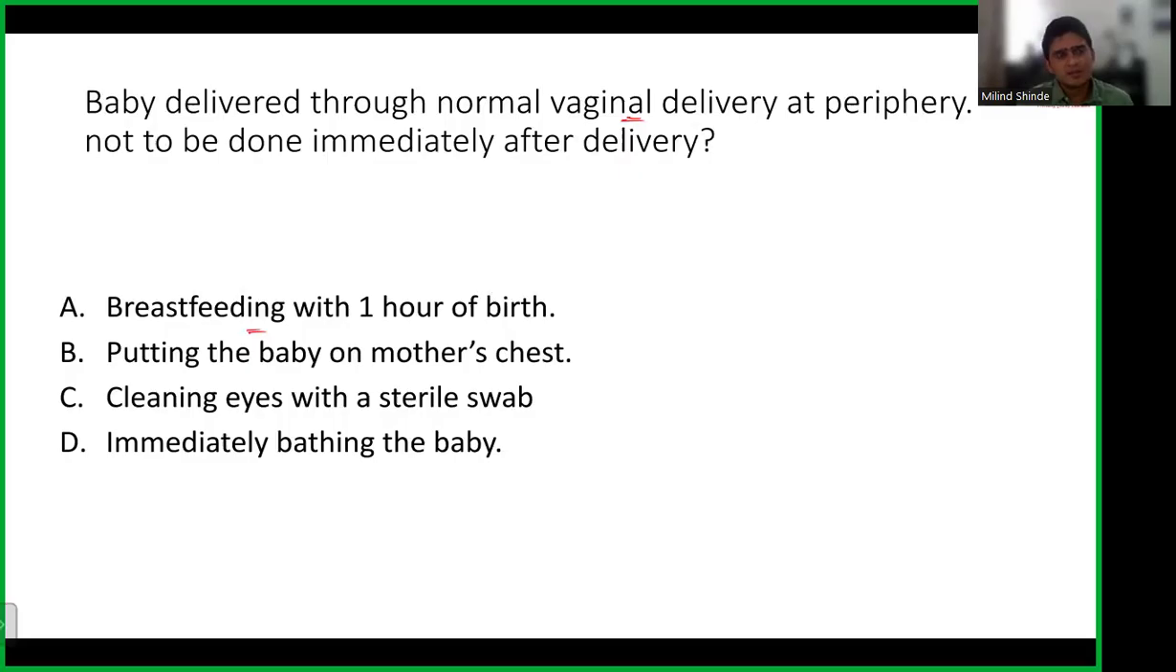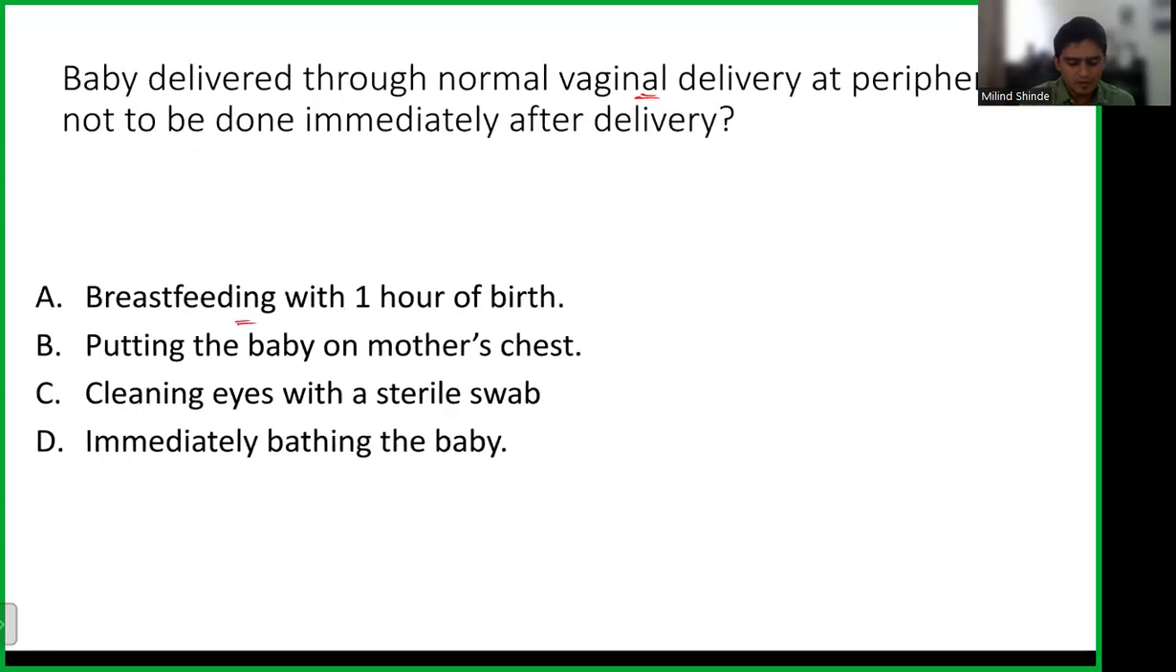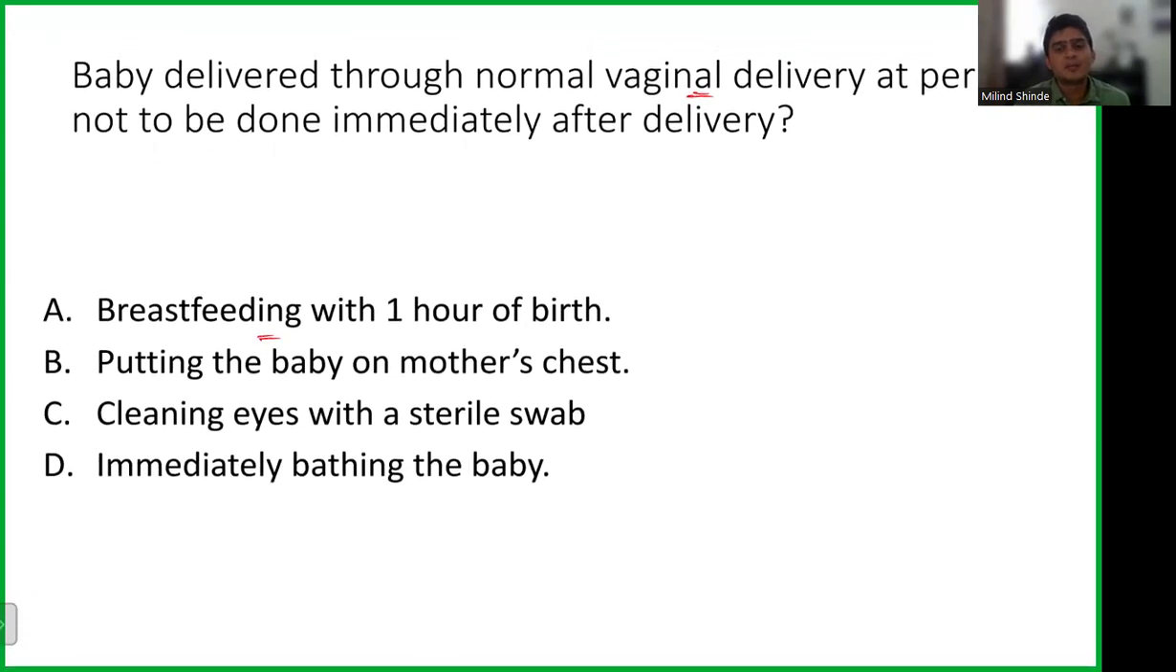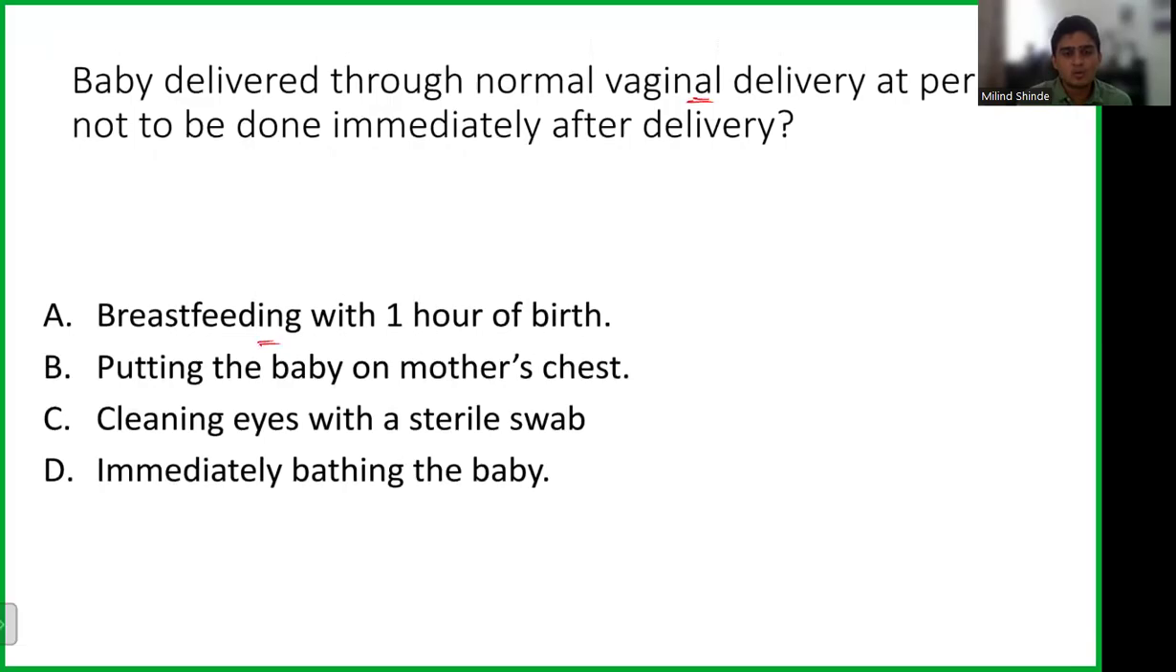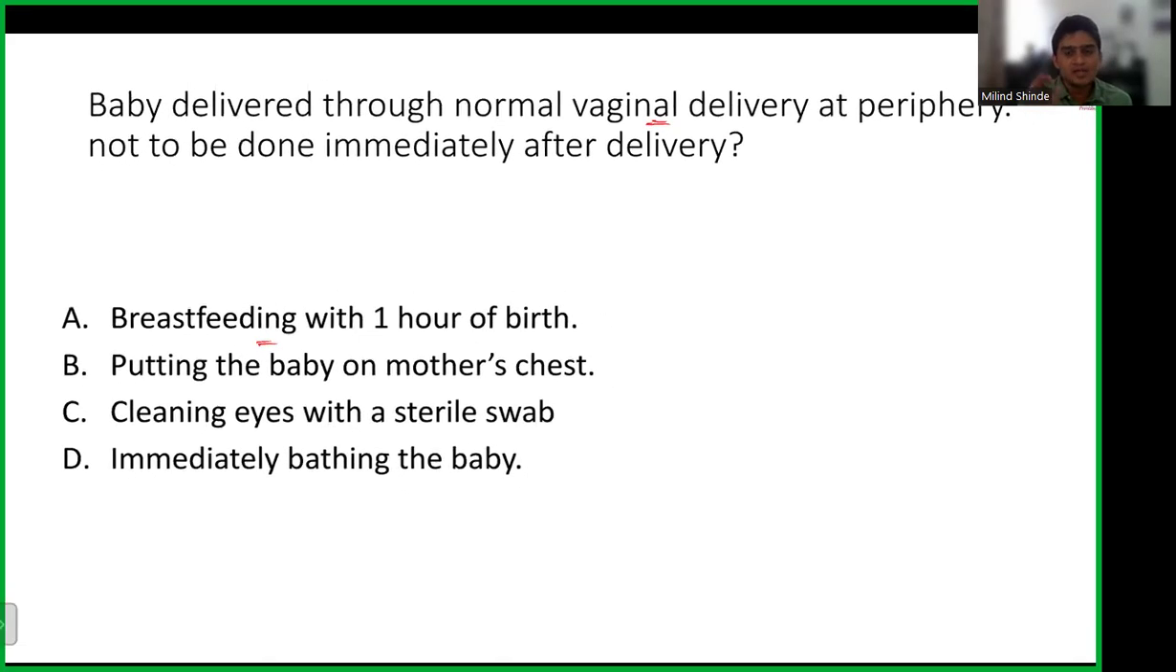Immediately bathing the baby. Okay, we haven't heard about this. What should we do? We should bathe or not? See, one of the problems that baby faces after the birth is hypothermia. The baby is going to get cold very fast. Now, what actually gives me a little bit of a clue about the answer is periphery. When they say the baby is delivered in periphery, periphery means not in a very good hospital, not in a proper setting, maybe in a PHC where you do not have warmer care. So baby might get cold.